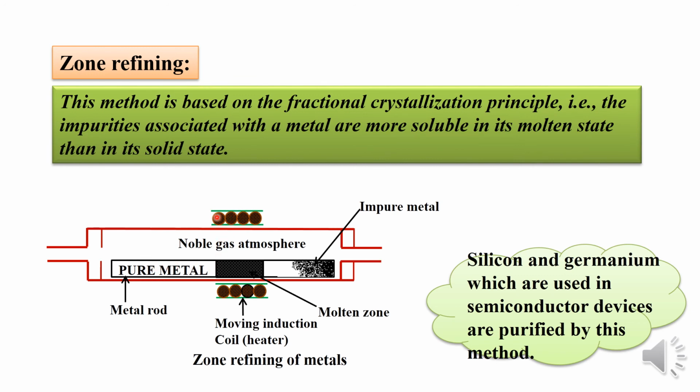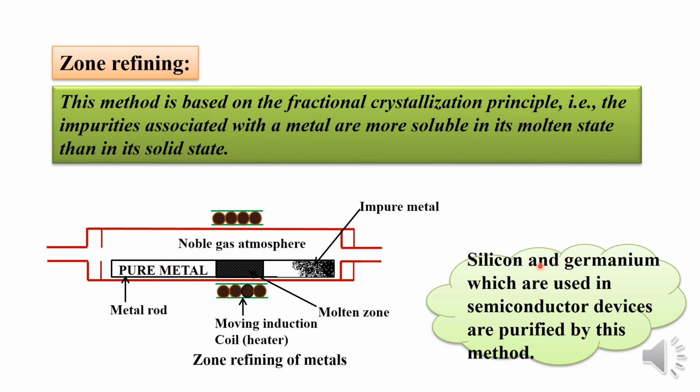Once this heating coil starts moving slowly from one end to the other end, all the impurities will come to one particular end. As the heating coil moves, the impurities present in the crude metal all collect at one end. Later, the impure part is discarded and the pure metal is sent for further processing. That's why it is called zone refining. We are doing it in a particular zone, right?